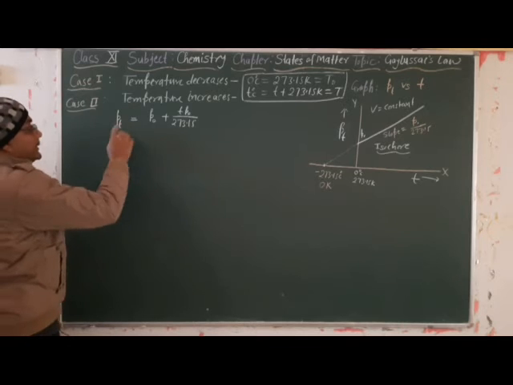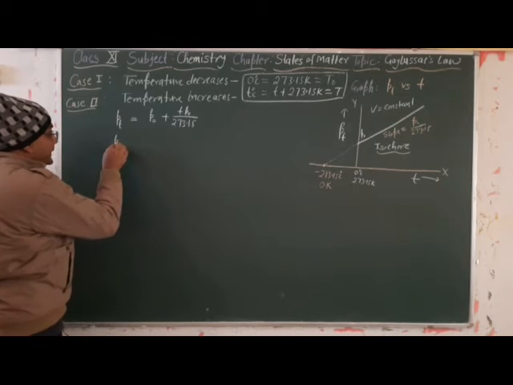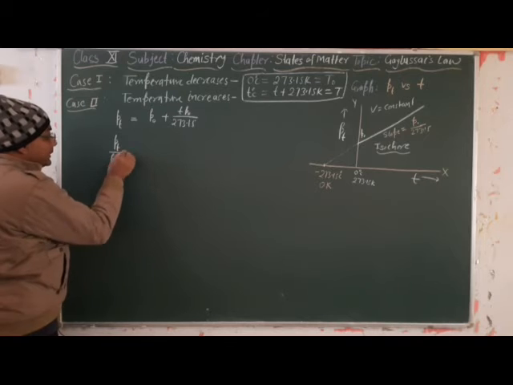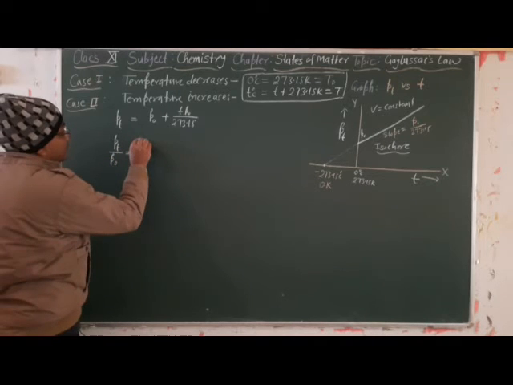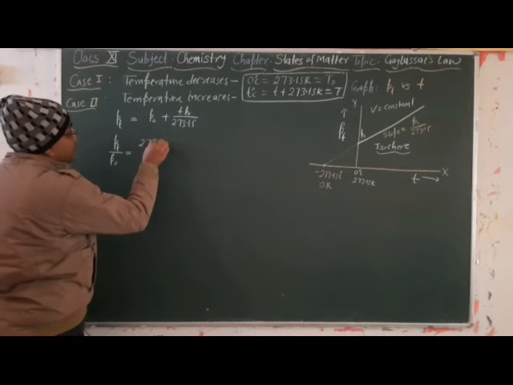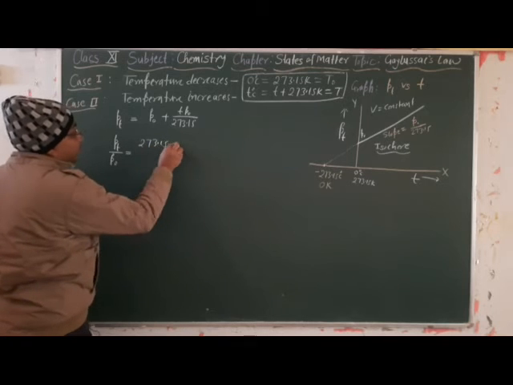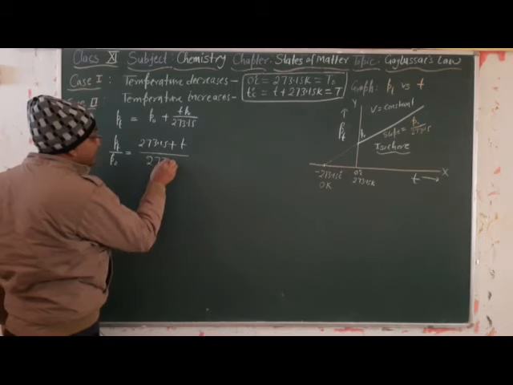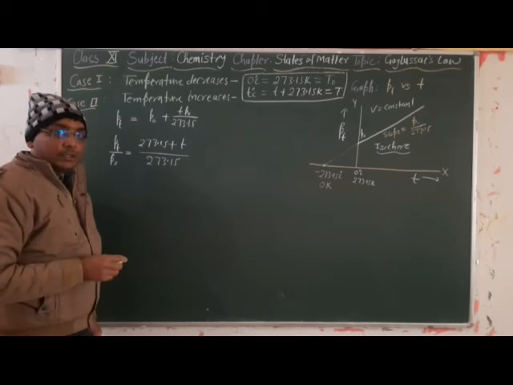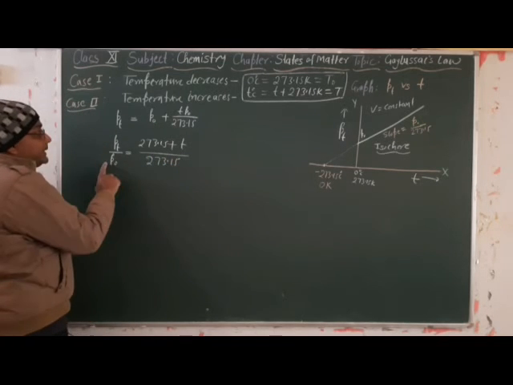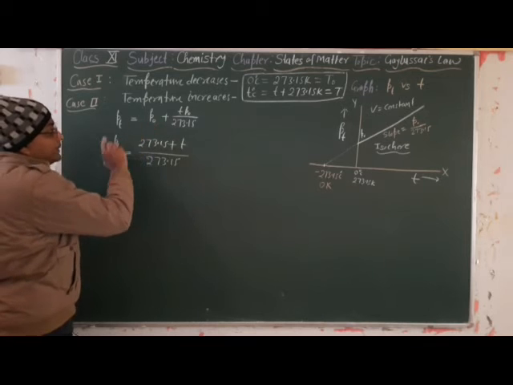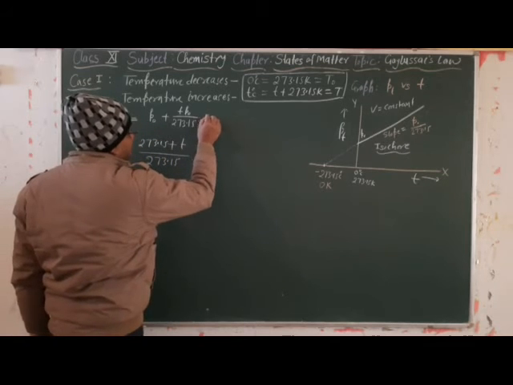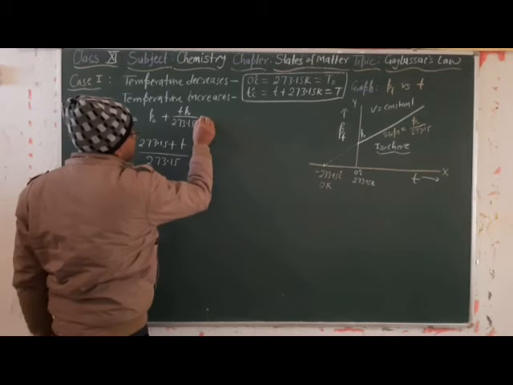Now take P naught common. So Pt divided by P naught will equal 273.15 plus T divided by 273.15. Not getting it? Listen.